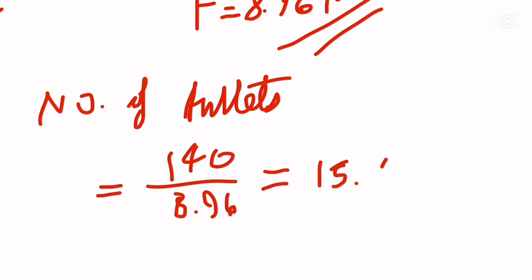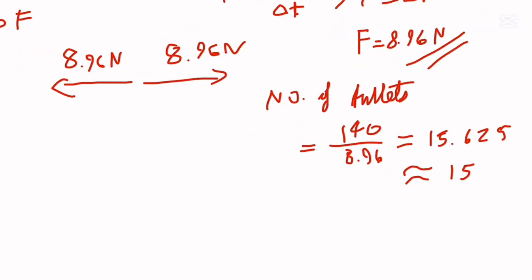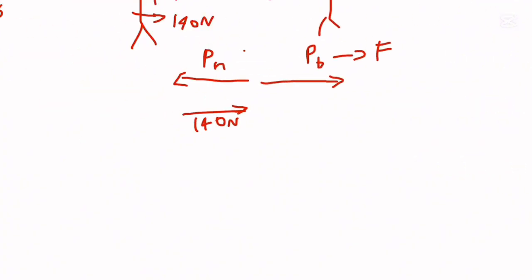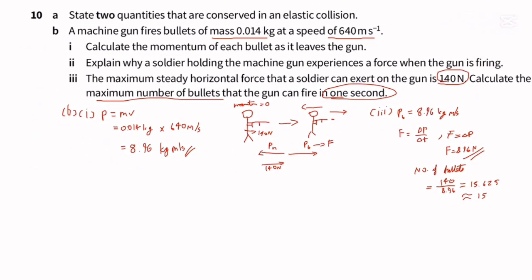I got 15.625, so we can round down to 15 bullets per second. So the gun is firing 15 bullets per second, and that is creating a force almost equal to 140 newtons. The soldier can cancel out this force so that he won't go backwards. I'm doing a really bad explanation, but I hope you get that.